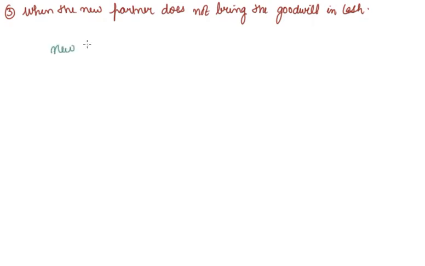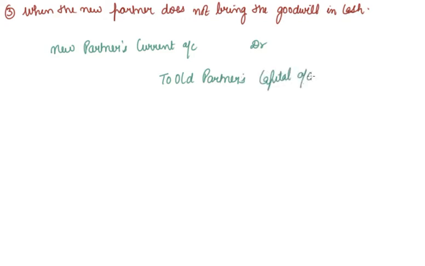This entry will be passed: new partner's current account debit to old partners' capital accounts in sacrificing ratio.